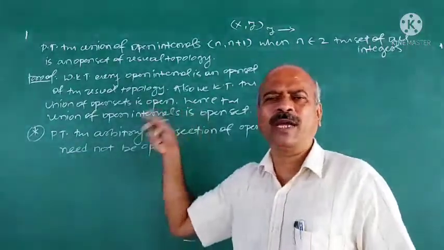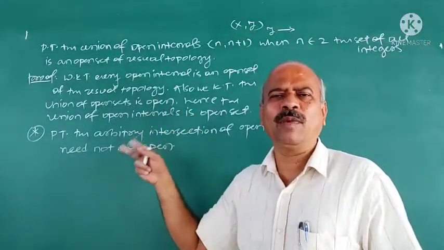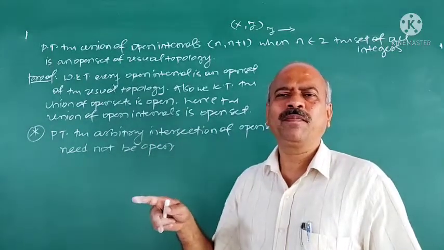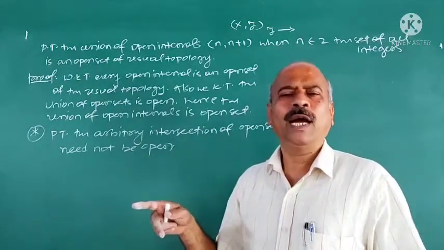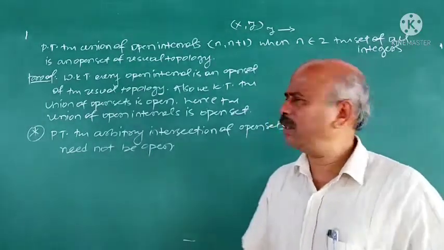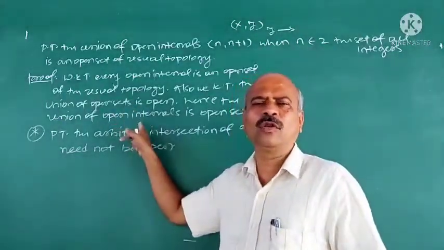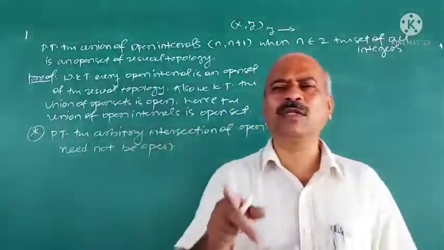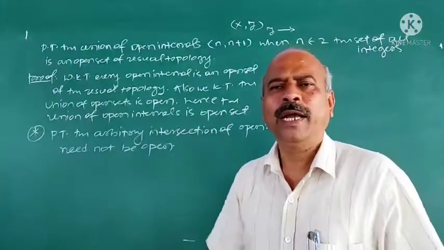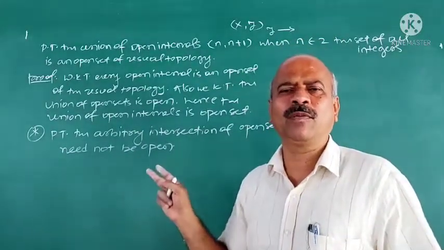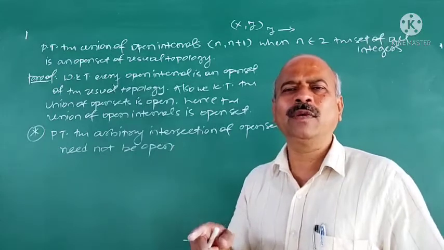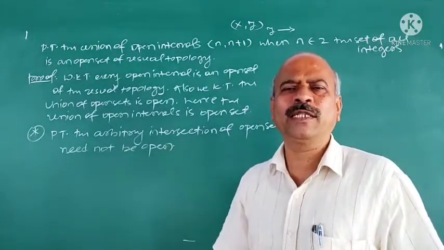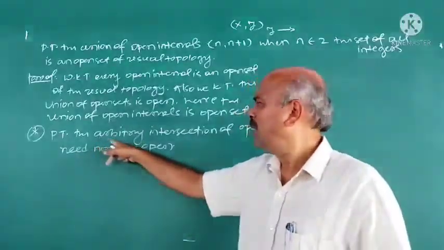X belongs to tau, phi belongs to tau, the finite intersection of members of tau is a member of tau, and every union of members of tau is a member of tau. That third axiom, finite intersection of members of tau must be a member of tau. That is the axiom. Now, what is the problem here?